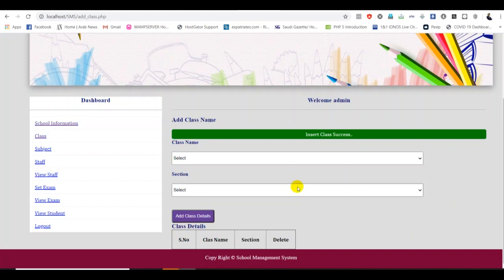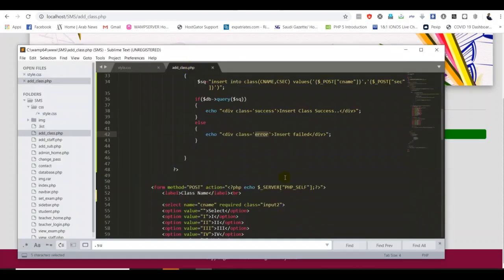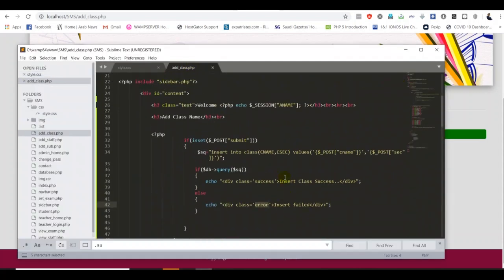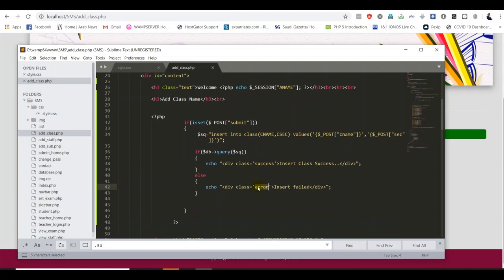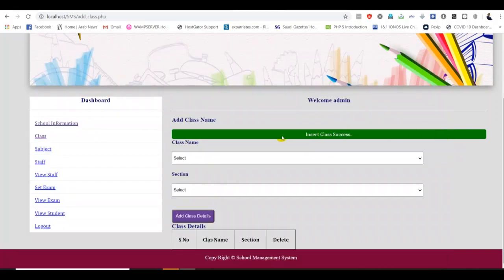Sometime I'll show you how to do that. One thing, suppose if you make any mistake here, you will get the error message, but instead of the green color you will get a different color. Let me check now. See, insert the file.